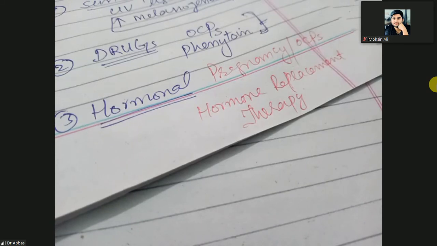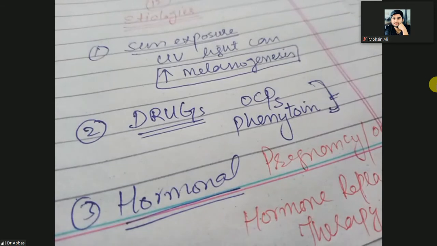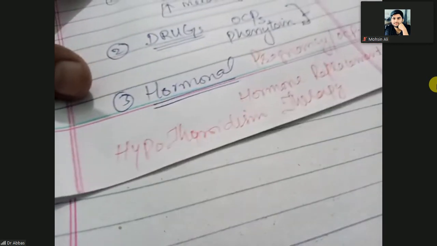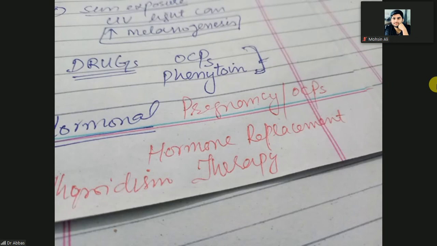So these are the different etiologies: sun exposure, drugs, hormonal, and hypothyroidism also. Hypothyroidism, HRT, pregnancy, and oral contraceptive pills can aggravate the melasma.